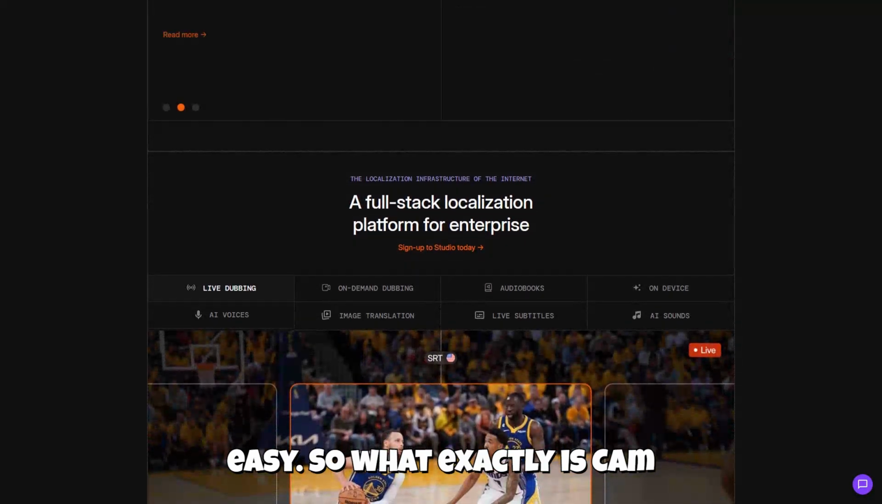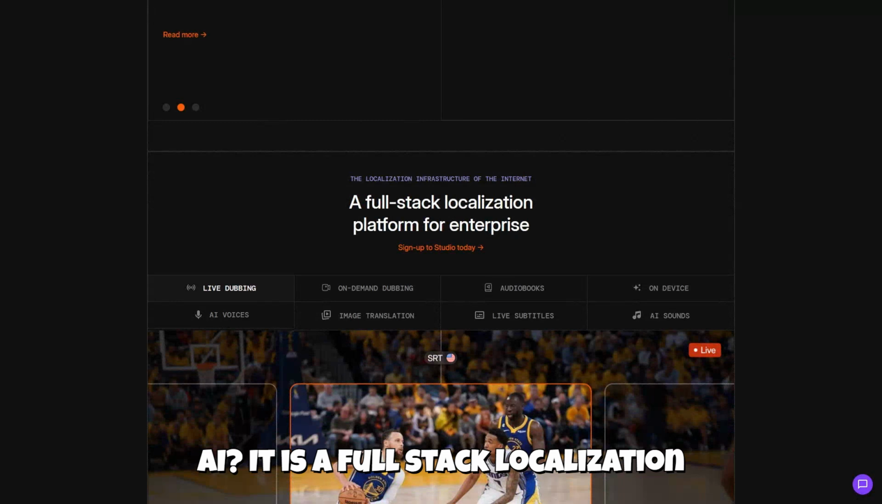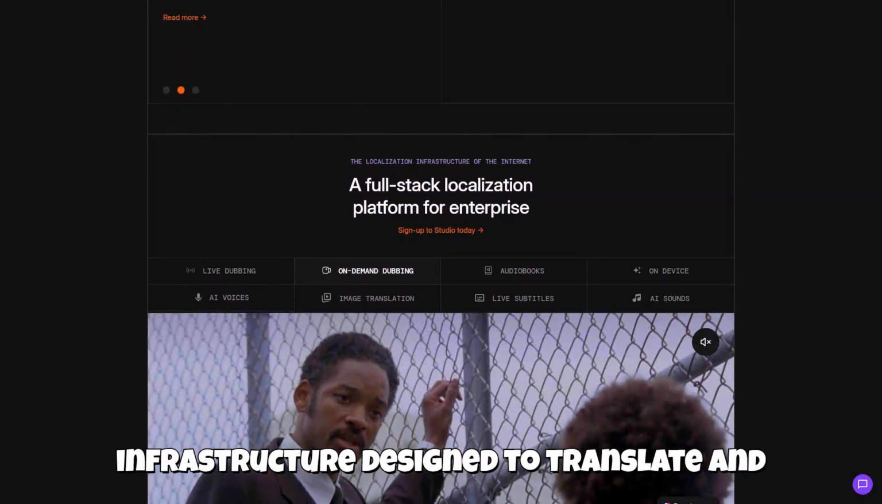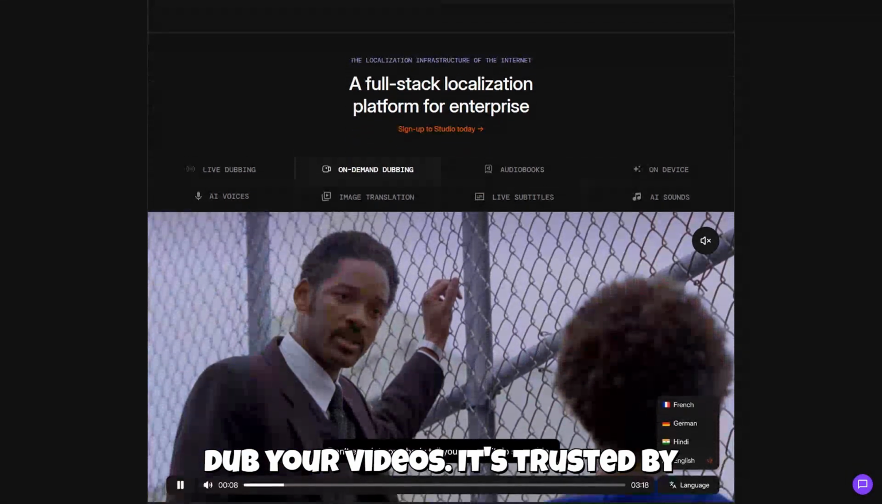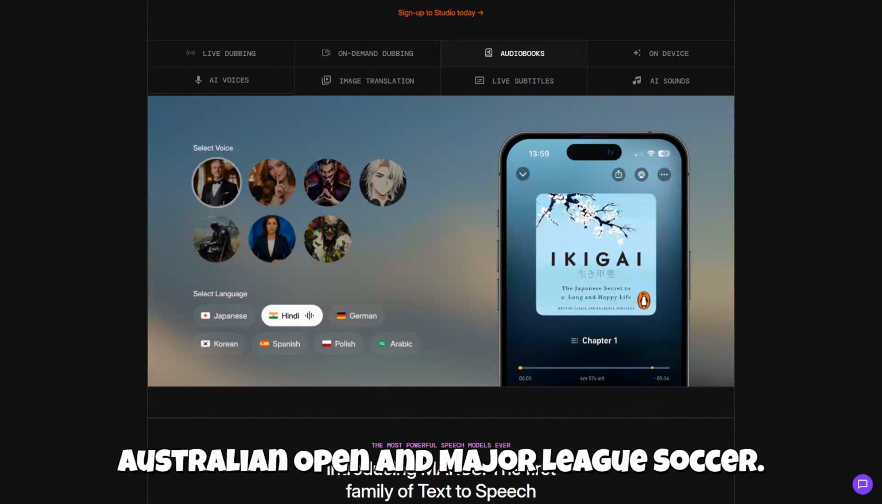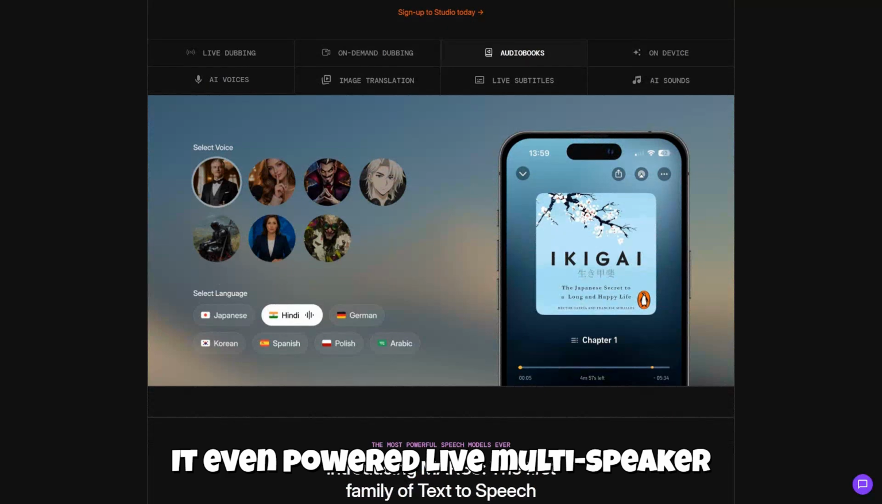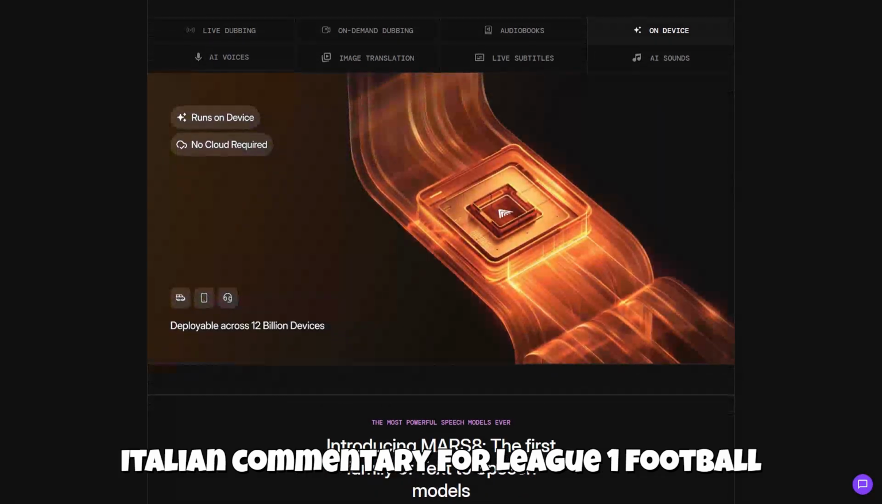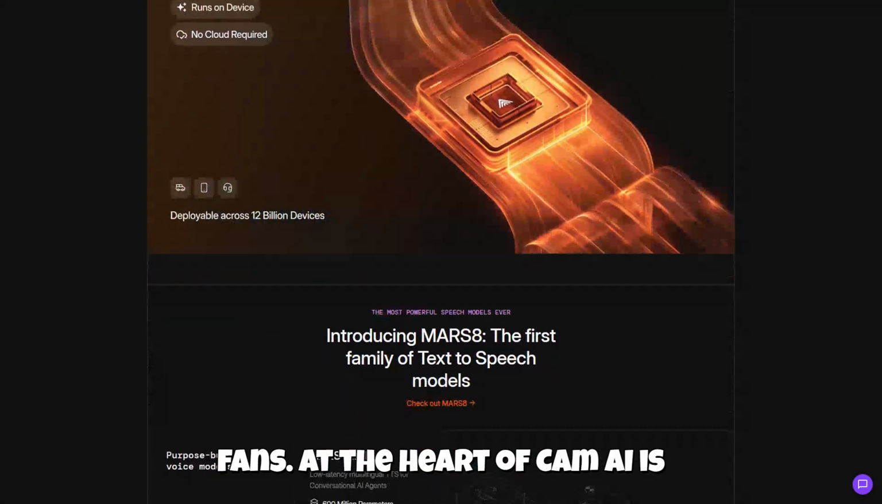So, what exactly is CAMB.AI? It is a full-stack localization infrastructure designed to translate and dub your videos. It's trusted by massive global brands, including IMAX, the Australian Open, and Major League Soccer. It even powered live multi-speaker Italian commentary for League One football fans.